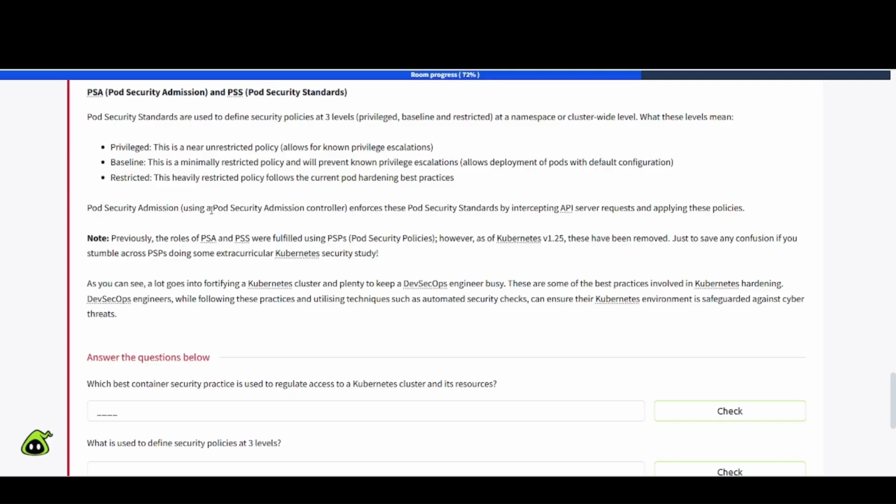Pod Security Admission, using a pod security admission controller, enforces these pod security standards by intercepting API server requests and applying these policies. Note, previously, the roles of PSA and PSS were fulfilled using PSPs, which is pod security policies. However, as of Kubernetes version 1.25, these have been removed. Just to save any confusion, if you stumble across PSPs doing some extracurricular Kubernetes security study.